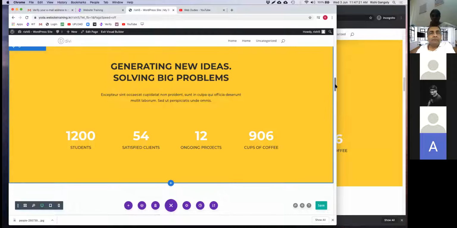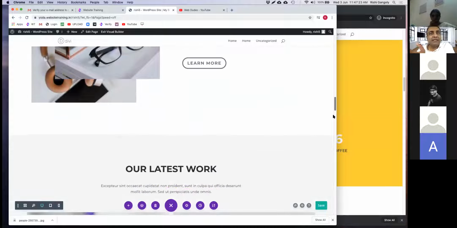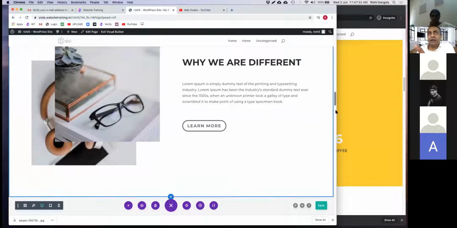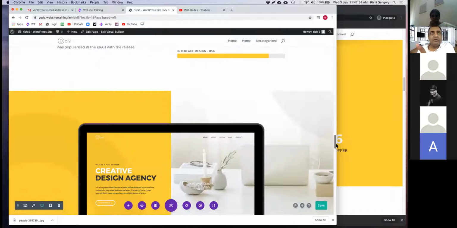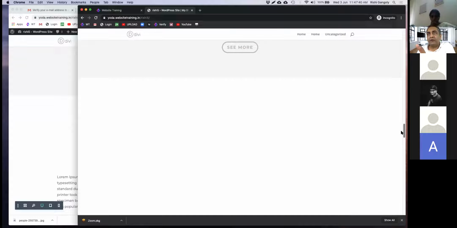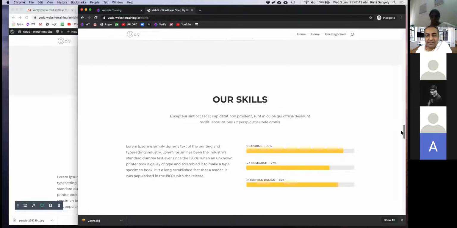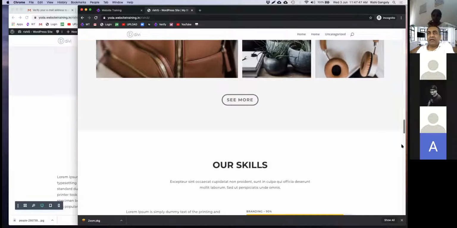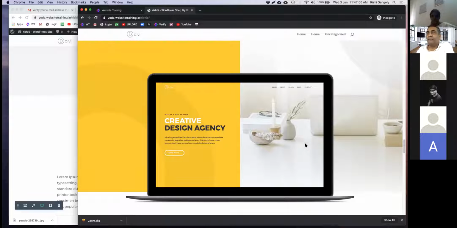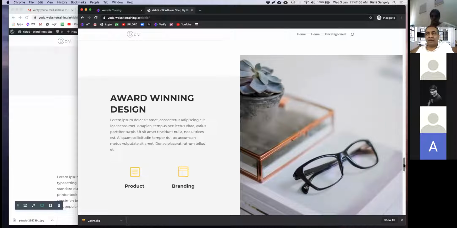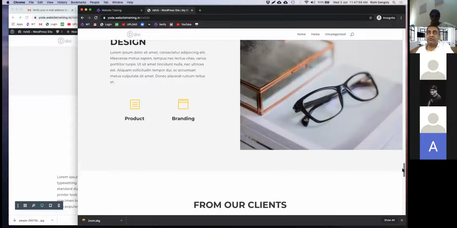I'll skip this and move to the next section. All these are different ways of presenting. Like here, you've got an image, which has got this lovely effect, and then you've got the text, and again, some call to action button, right? You've got some more images here. Here again are some graphs. Here we go, so the graphs kind of just went up as we went. You can write about stuff that is there. Even this animation was there. This video just slid in. And you have animated text coming in and stuff like this, to make it look better.